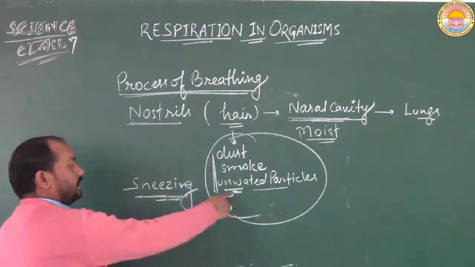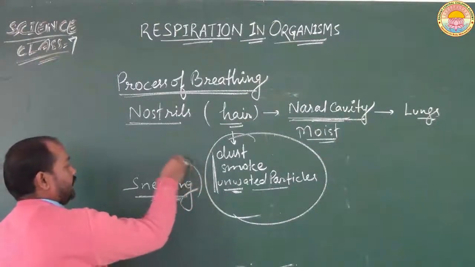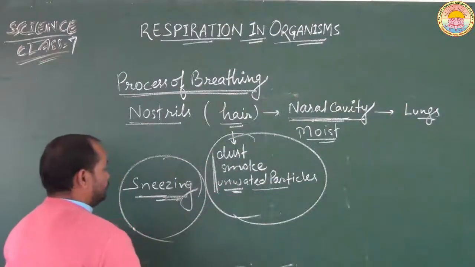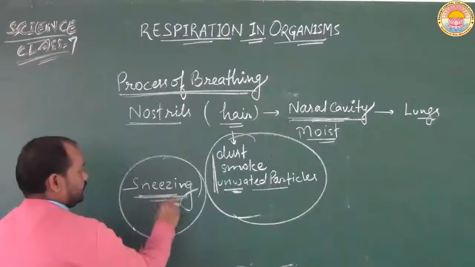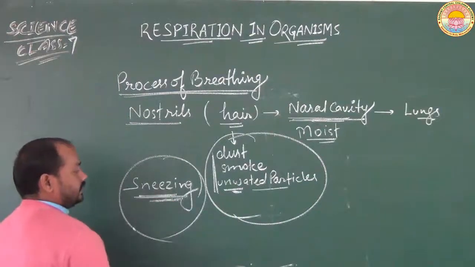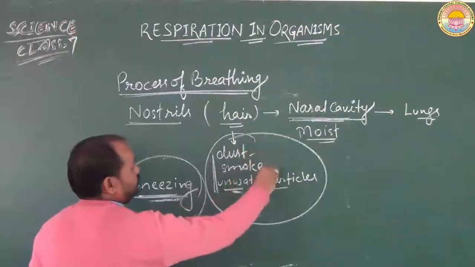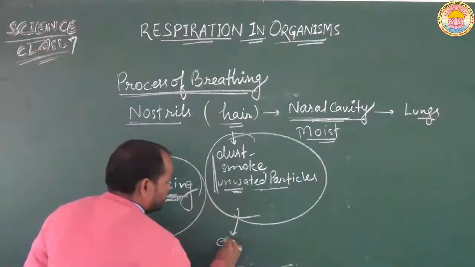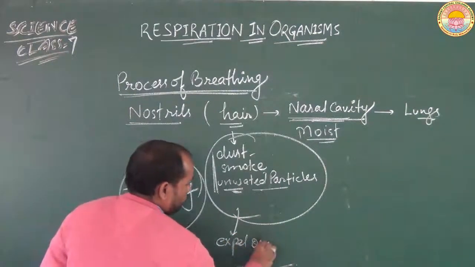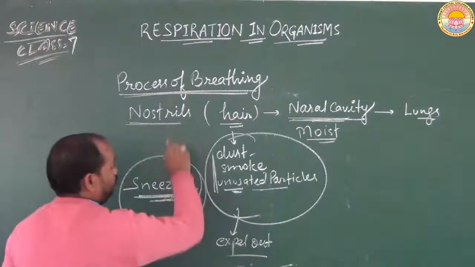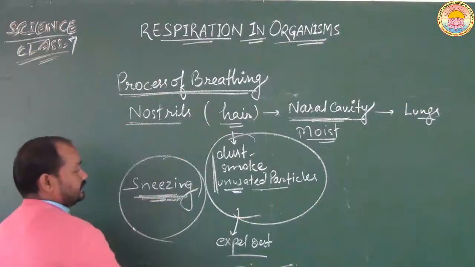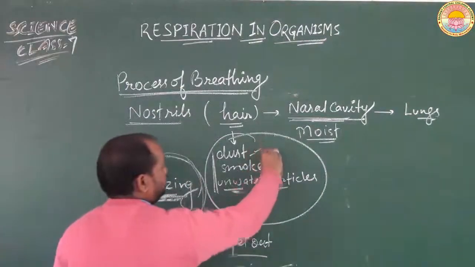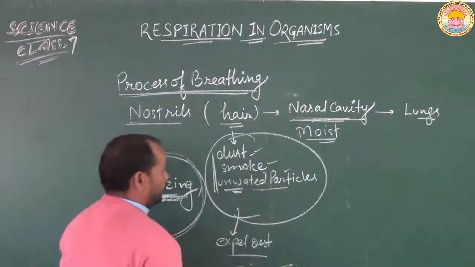And if these particles are large in number, then due to the vibration, we sneeze out. And due to the sneezing, the dust and smoke or unwanted particles are expelled out from our nostril. So this is the sneezing that happens due to lots of dust, smoke and other unwanted particles entering our nostrils.